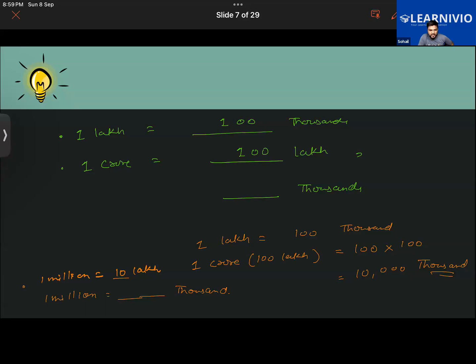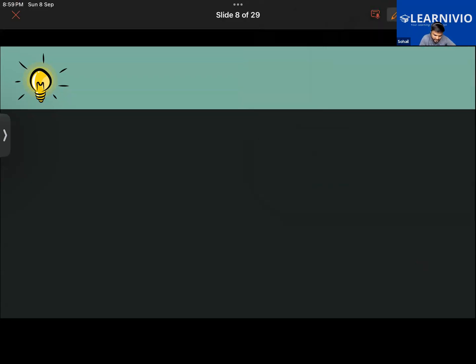So we are going to do some practice on this. Let's start from the very beginning. You guys are going to answer this one by one. First of all, answer me once again. 1 lakh equals how many thousands, Sumaya and Habib? 100 thousand. Good. So 10 lakh will be how many thousand? If 1 lakh equals 100 thousand, then 10 lakh will be 1,000 thousand.